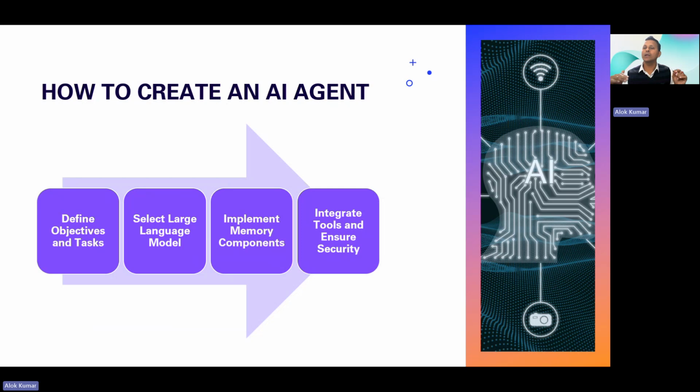Along with that, decide what integrations and tools you require by which the agent can get the data or perform the actions. And you need to ensure that your security is aligned as per your enterprise's needs, reducing the vulnerability of your AI agents.